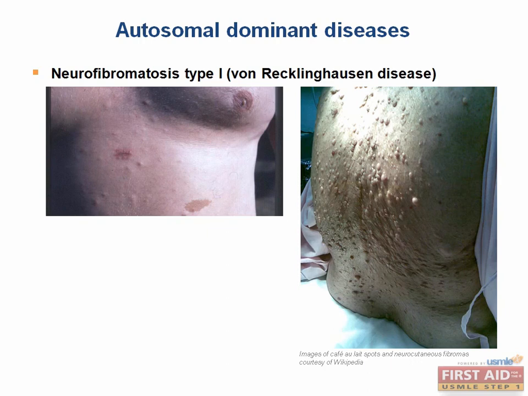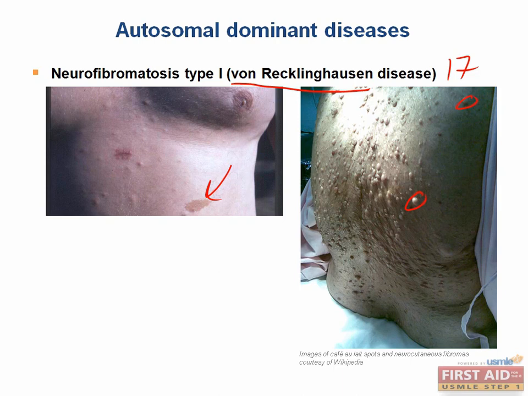Neurofibromatosis type 1, which is also called von Recklinghausen's disease, is a neurocutaneous disorder caused by a defect in the long arm of chromosome 17. Conveniently, there are 17 letters in the words von Recklinghausen, which you can use to remember this. Findings in this disease include cafe au lait spots, like this one, and neurocutaneous fibromas, like these.